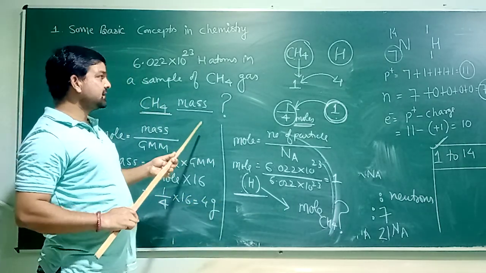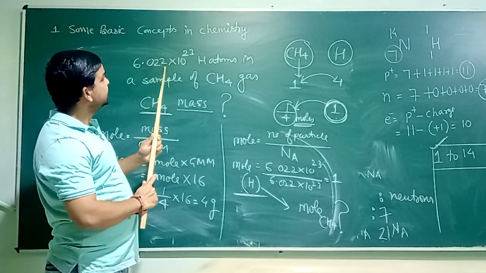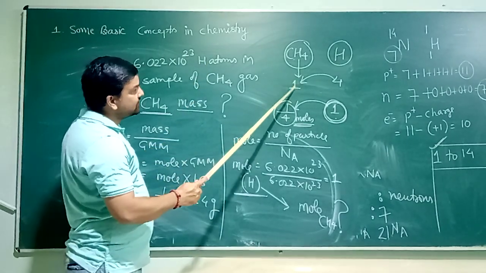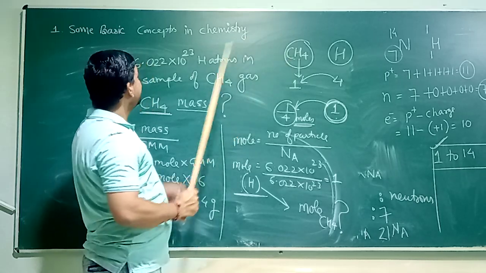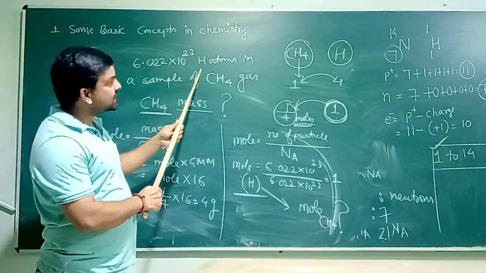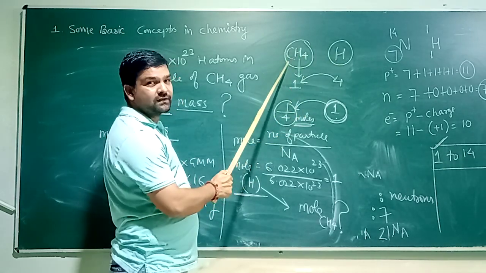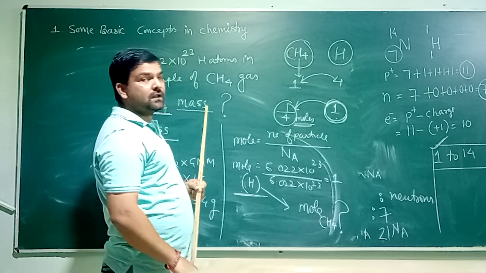Now for better clarification, in place of hydrogen atoms, suppose you are given the number of total atoms, then we will write a 1:5 ratio, because now total atoms are 5. If you are given the number of carbon atoms, then we will write the ratio 1:1, because there is only one carbon in one molecule of methane.